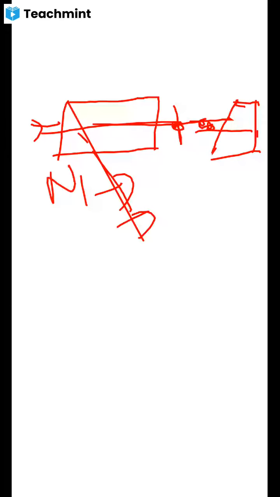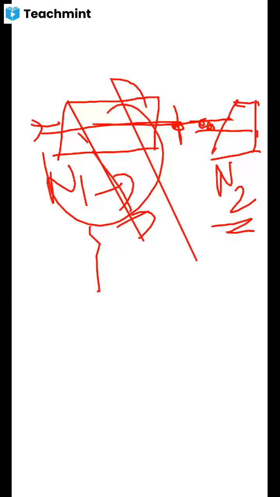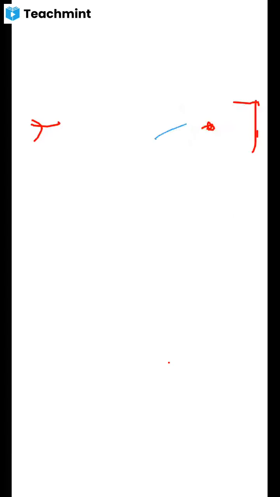N1, Nicol prism 1, produces the polarized light, and N2 is the analyzer. Like that, polarizer and analyzer. So the Nicol prism is used as a polarizer as well as an analyzer.